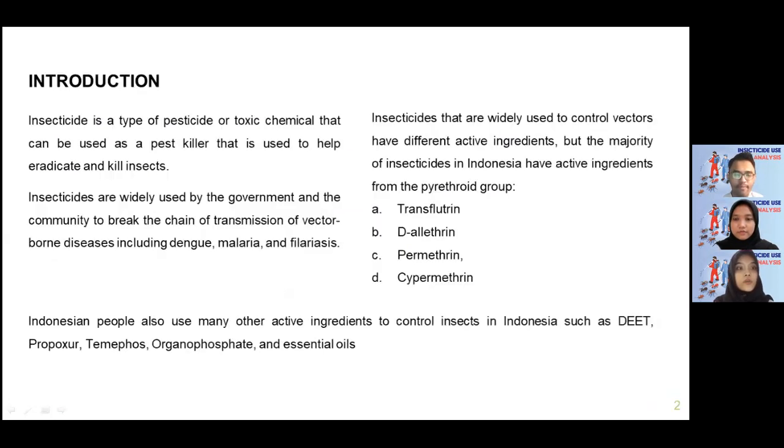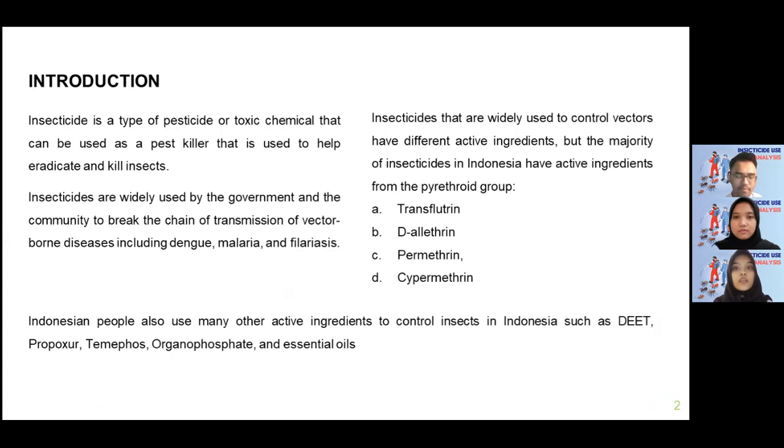So for the first, what is insecticide? Insecticide is a type of pesticide or toxic chemical that can be used as a pest killer, to help eradicate and kill insects. Insecticides are widely used by the government and the community, especially in the health sector, to break the chain of transmission of vector-borne diseases, including dengue, malaria, and filariasis.